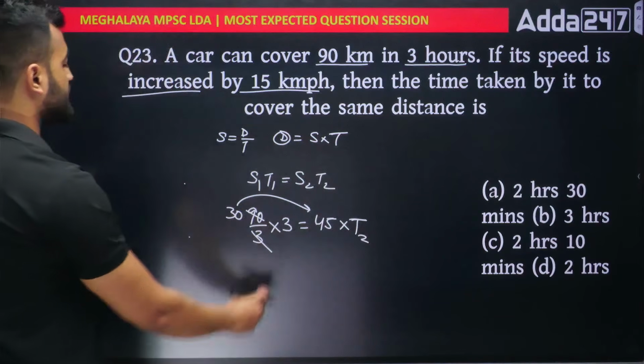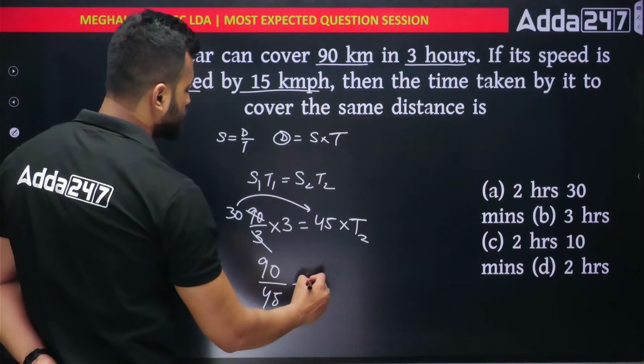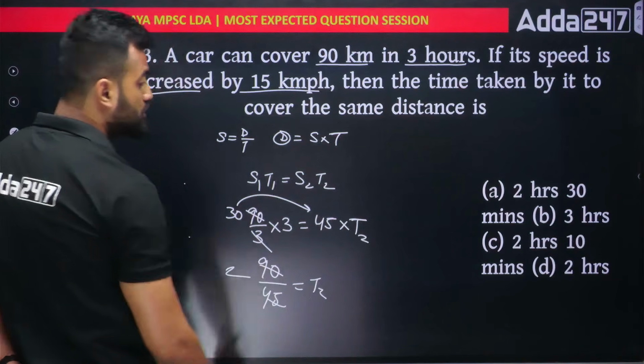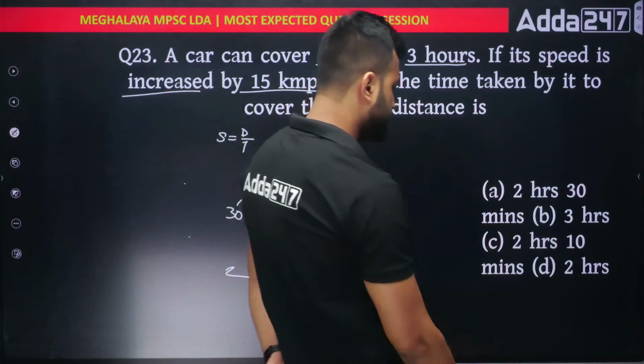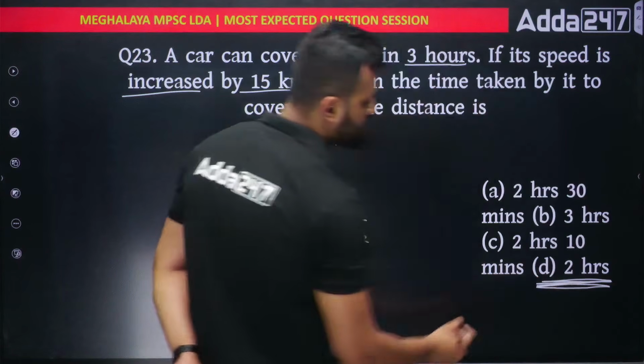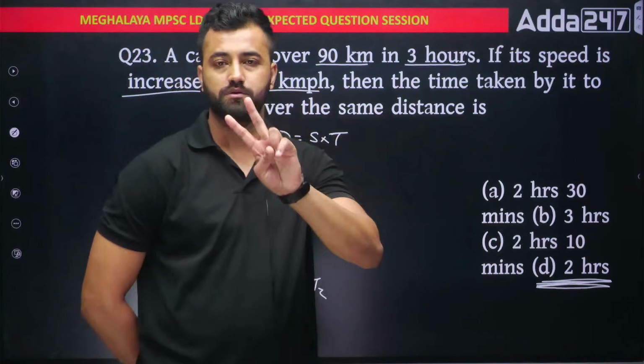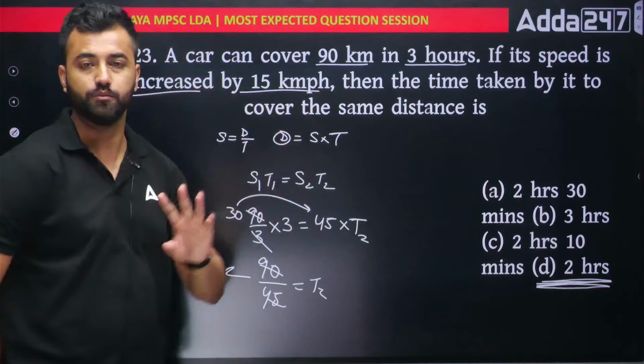Take this 45 this side. So 30 into 3 is 90. 90 by 45 is equal to the time 2. So you're getting how much? You're getting 2 hours, option number D. Okay, this is the right answer. Options have been jumbled a bit, so please don't mind. 2 hours is the right answer. So it'll take 2 hours if you increase the speed by 15 kilometers.